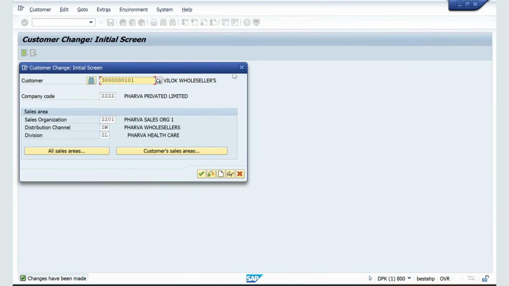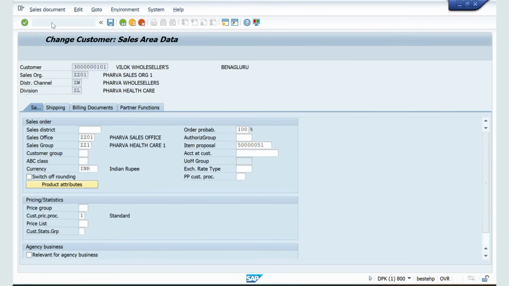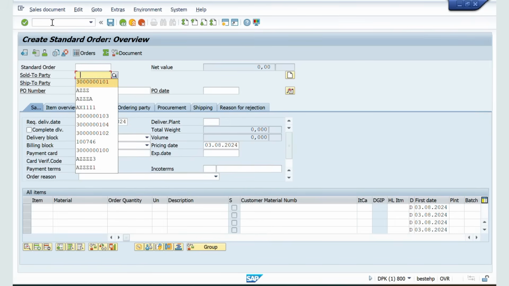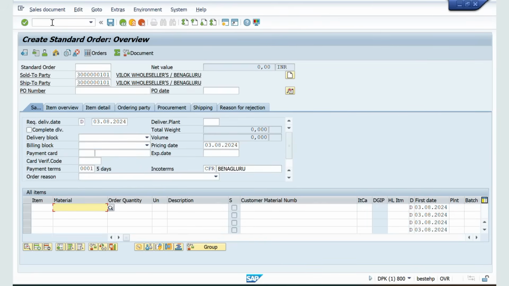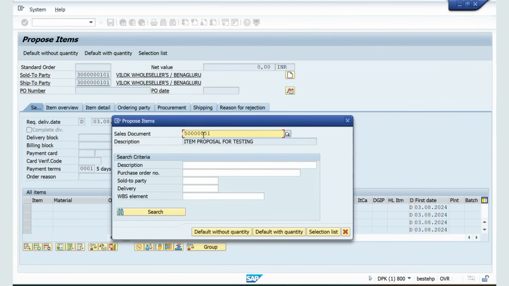Now, whenever I create a sales order with respect to this customer, the system will pull this item proposal. The system will fetch the item proposal, go inside it, and see what items we are going to propose for this customer. Now, go to /n VA01, click enter and enter the customer number. Now you can see an option called propose items. Now click on this propose items. See, the system is proposing items.